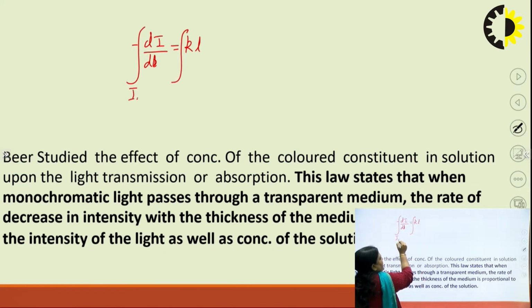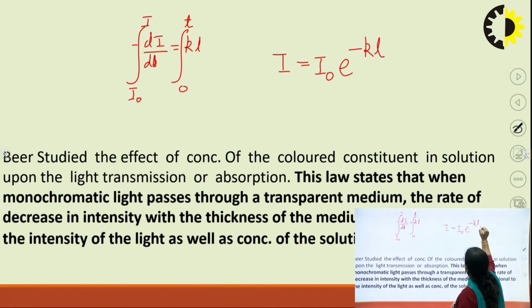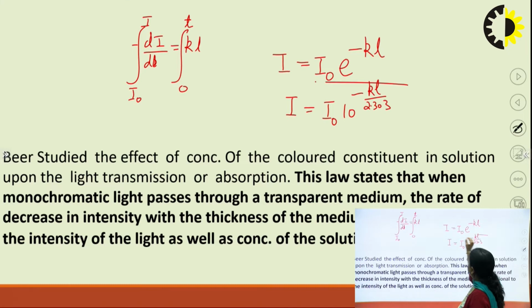Initial intensity is I naught at thickness 0, and after passing through the medium it is I at path length L. When we solve this, we get I is equal to I naught e raised to the power minus K L, where K is the proportionality constant. If we take the base of 10, then I is I naught 10 to the power minus K L upon 2.303. So this is Lambert's law.